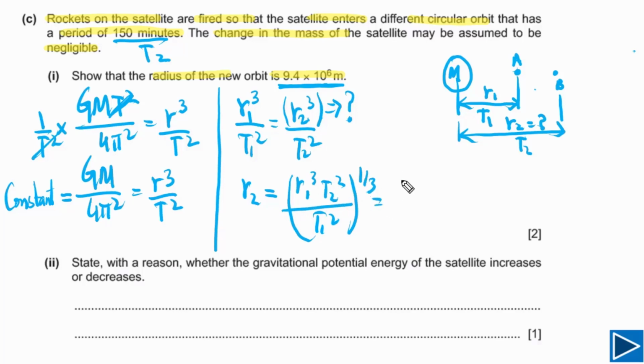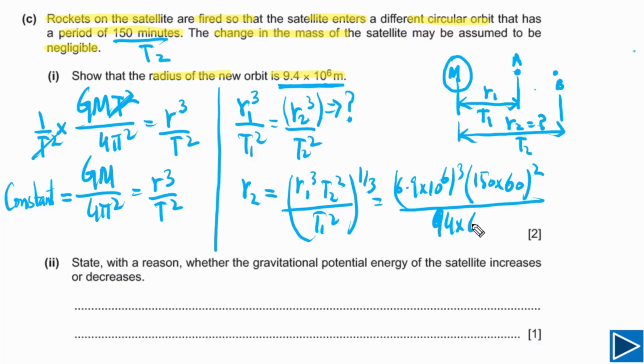R1, in the previous part we have calculated, was 6.9 times 10 to the 6. Cube of this, multiplied with the time period, t2. The value of t2 is 150 minutes, so we need to multiply by 60. Square of this, divided by t1. T1 in part B was given as 94 minutes, so again we need to multiply by 60. Square of that. Then we need to take the cube root of this.